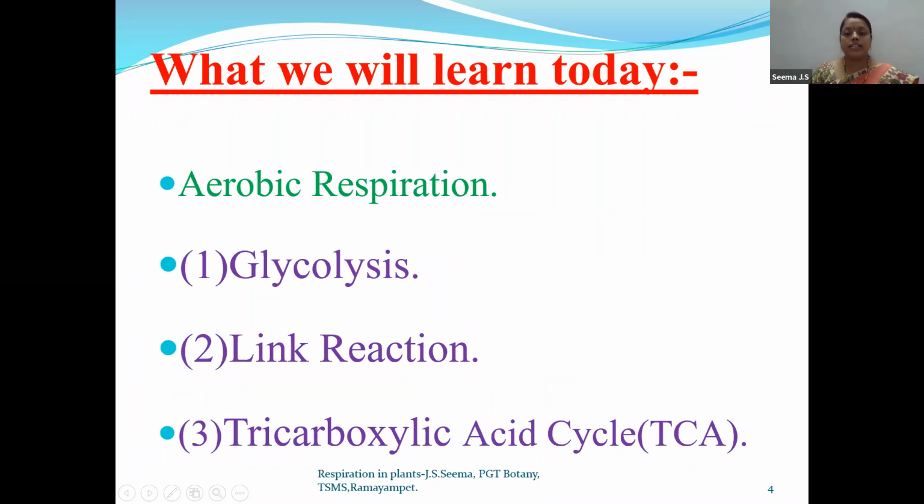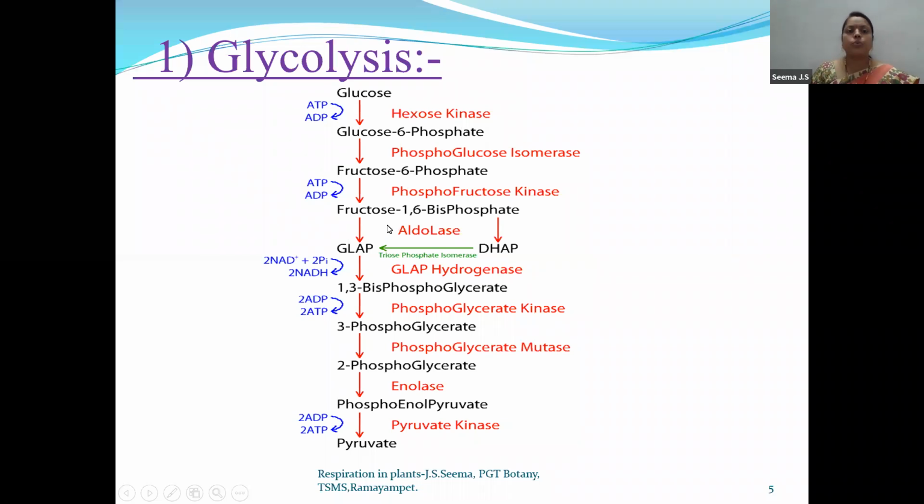The full form of ETS is electron transport system. Now, the first topic, that is glycolysis, we discussed in our previous class also, but let us have a brief view of this glycolysis cycle. As I told you all, glycolysis means breaking of the glucose. Glyco means glucose, lysis means breaking. Glucose is a 6-carbon compound. We are breaking it into pyruvate. We also call it pyruvic acid, and we write it as 2 molecules of pyruvic acid or pyruvate.